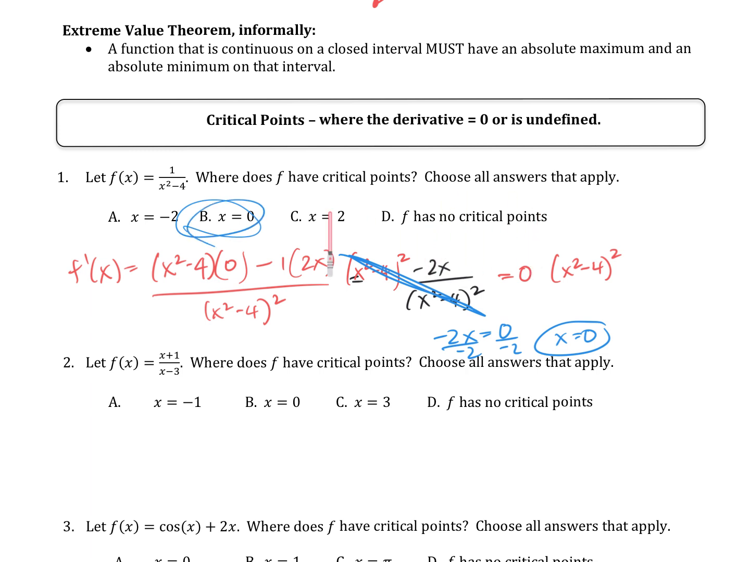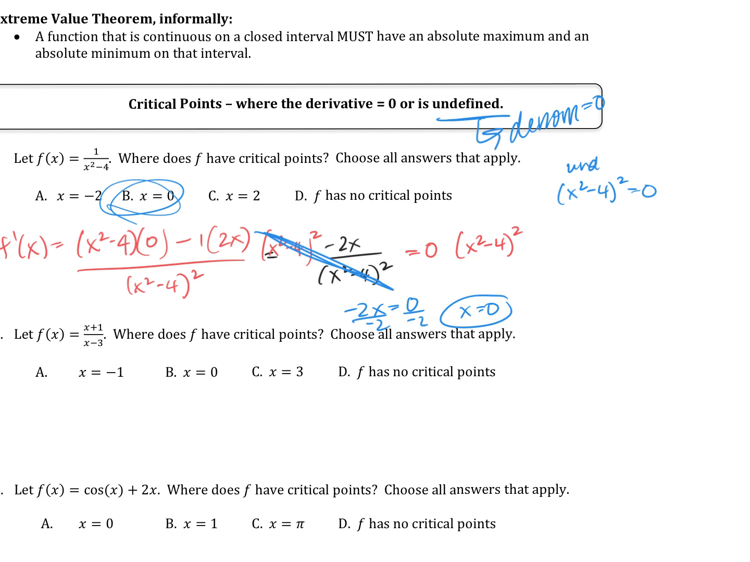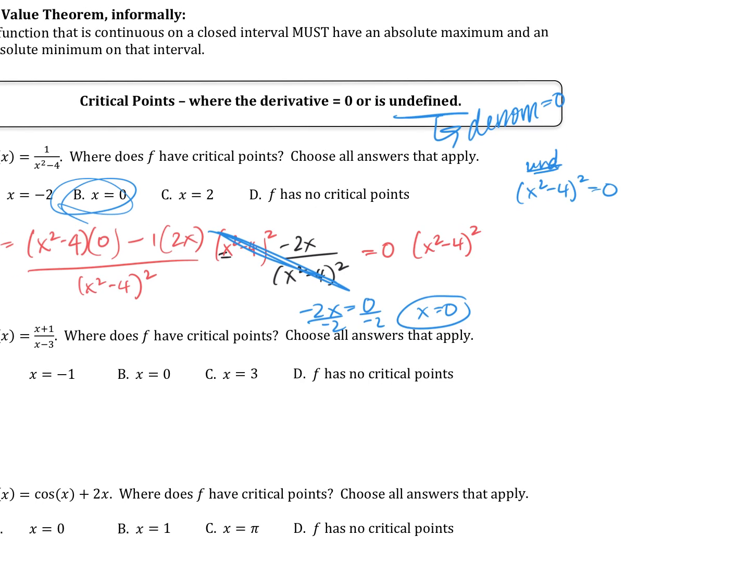And then we also have to talk about when the derivative is undefined. Something's going to be undefined when the bottom, the denominator, equals 0. My derivative one more time was negative 2x over x squared minus 4 squared. So for this to be undefined, the denominator, x squared minus 4 squared, would have to be equal to 0. What would you do first?